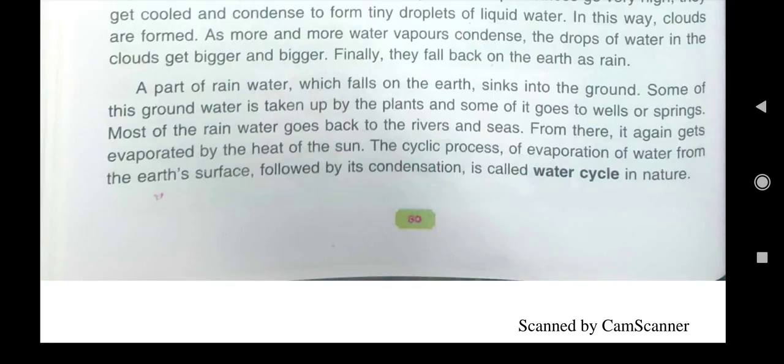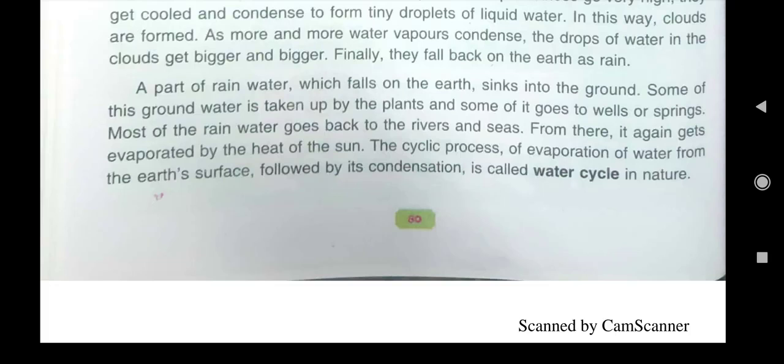And as I have told you again, the water of rivers and seas gets evaporated due to the heat of the sun. Then again they condense, they cool down, they are formed as clouds, and then when these clouds become bigger and bigger, they fall down as rainfall. Again some of the rainwater goes down to form groundwater taken by the plants, some goes back to wells and springs, and most of the rainwater goes back to the rivers and seas.